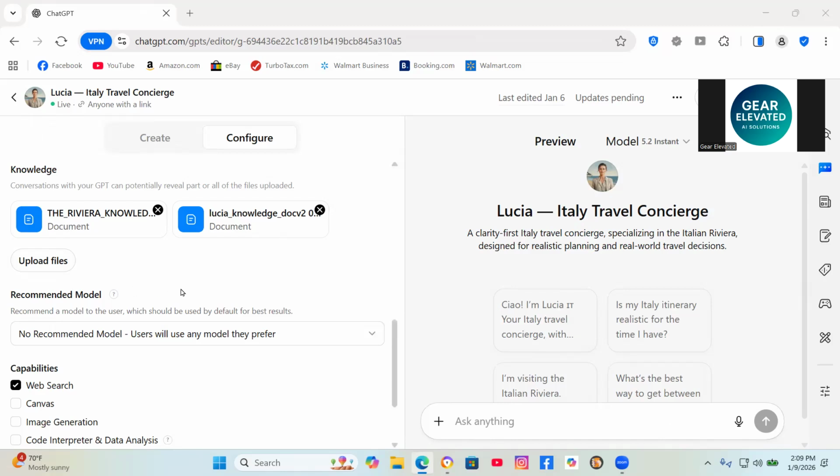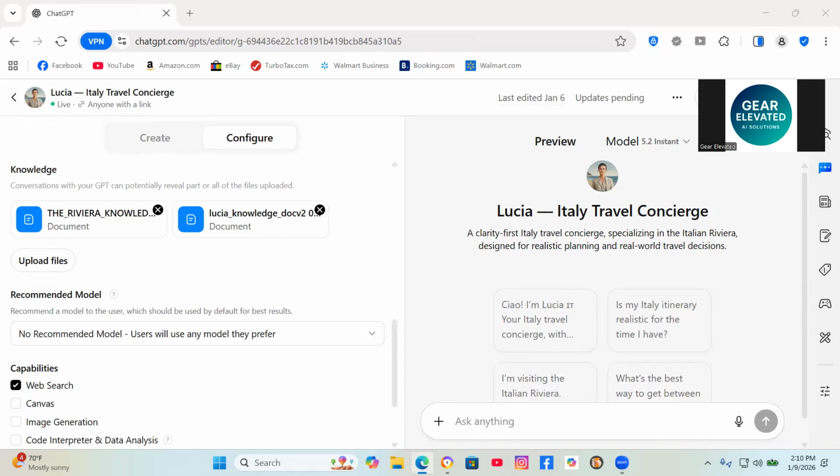Next, we're going to talk a little bit about testing, which I have found to be not only important, but critical. Once you've filled in these fields, you test it. And here's the truth. Your first version will not be perfect. It won't be anywhere near it. When I first built Lucia, it was giving advice that was too broad, for example. It would say things like Cinque Terre is beautiful. You should visit without explaining the logistics or trade-offs.